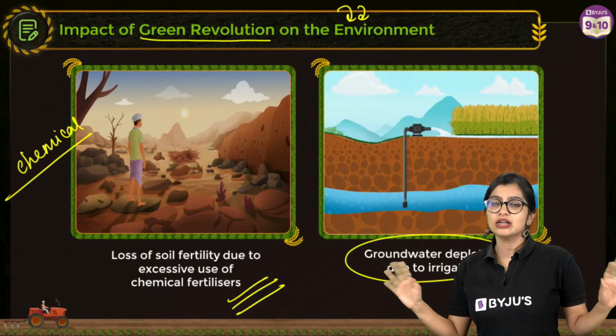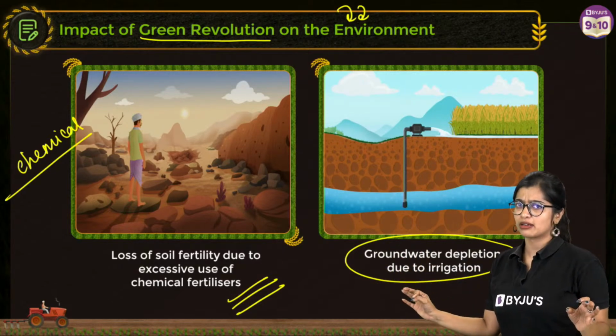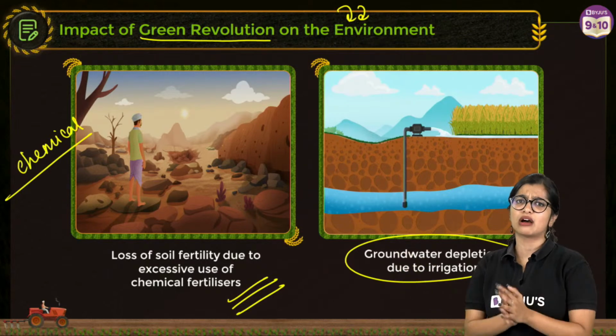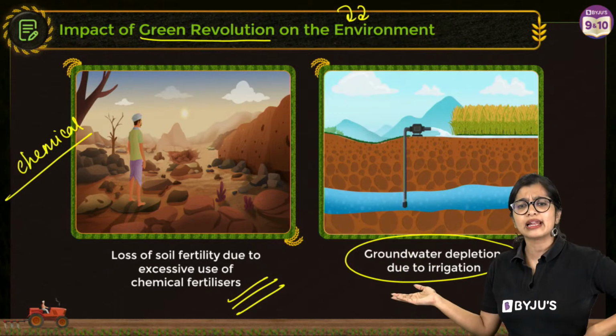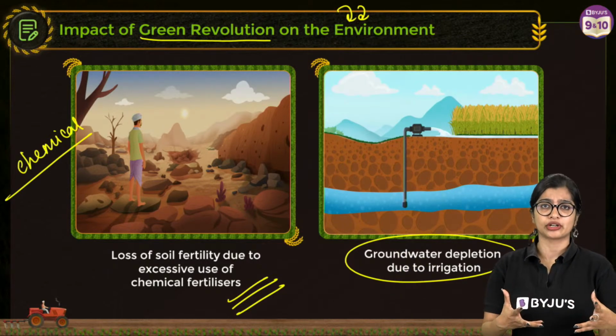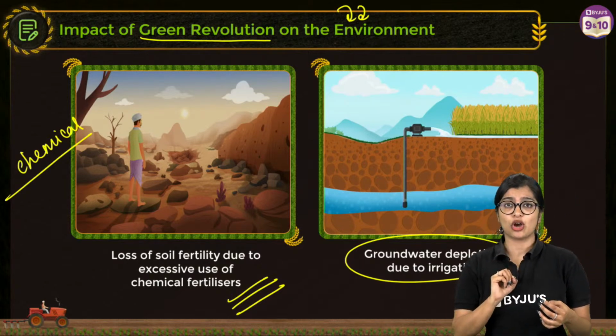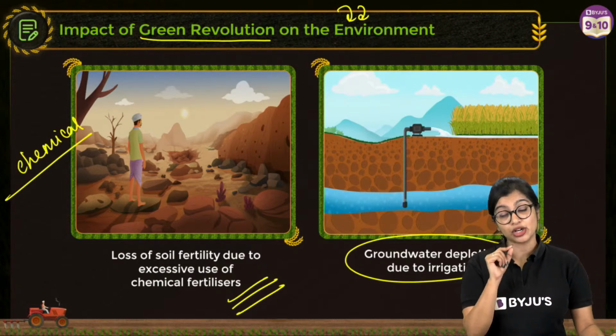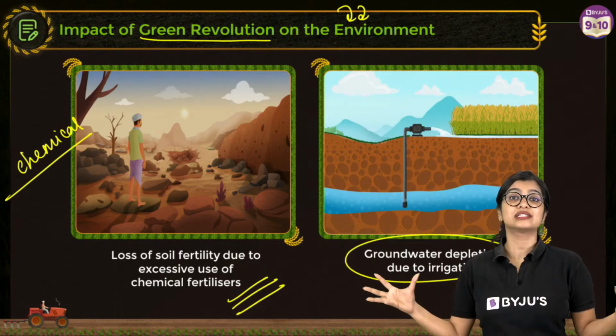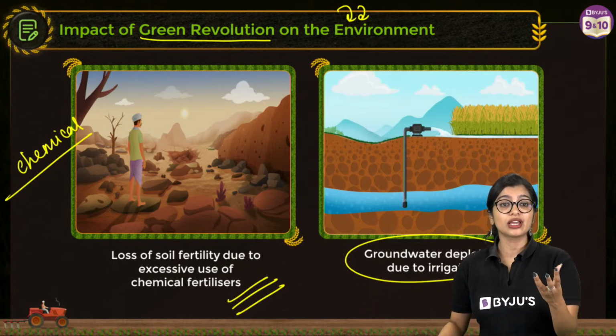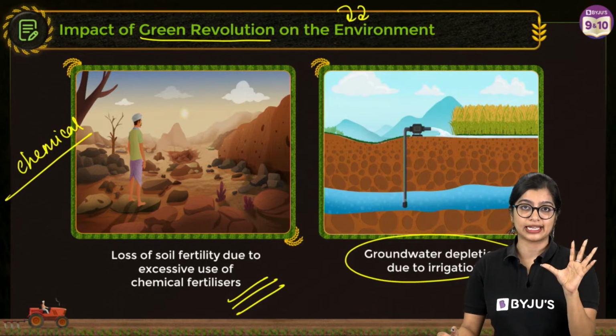And see, with water, we always get confused with one aspect. Ma'am, 70% of the earth is filled with water. Still, you are telling me that we are struggling with water shortage, right? This is a very important topic that we will cover in 10th standard under water resources, and we'll understand water scarcity. Now, here we are talking about the usable water that is there, right?